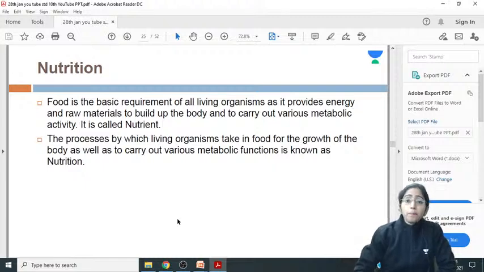See, the basic requirement of each and every living organism, be it unicellular or multicellular, is food.